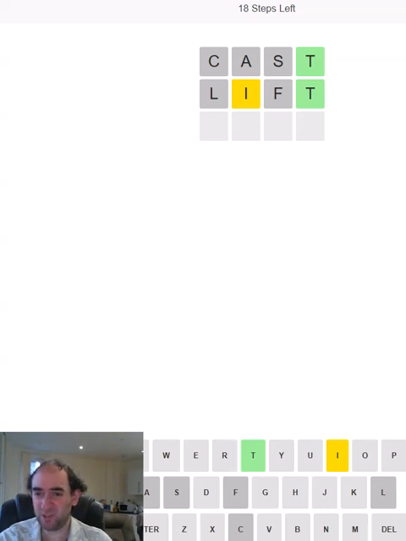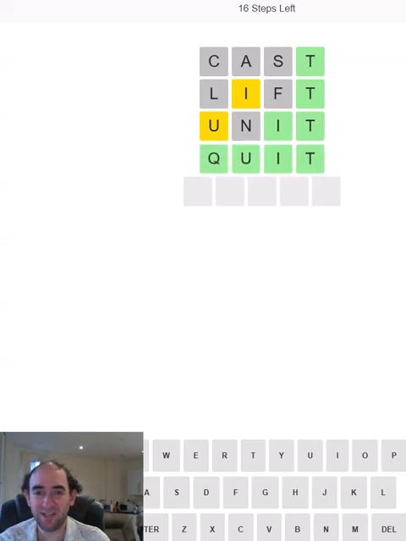It could be quit or omit or grit. Which of these is less likely? I really don't know. It could be unit. Those are four options, none of which share any letters. I suppose quit and unit share a U, don't they? So let's try unit. We get the U! Really happy that I went for that one first, rather than going through omit and grit and so on. That is a win for me, I think, not having to fall into a hard mode trap there.